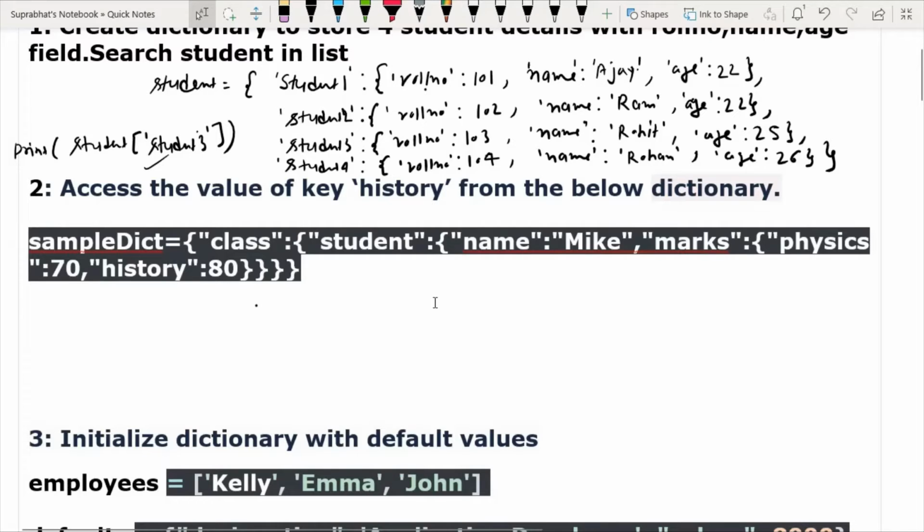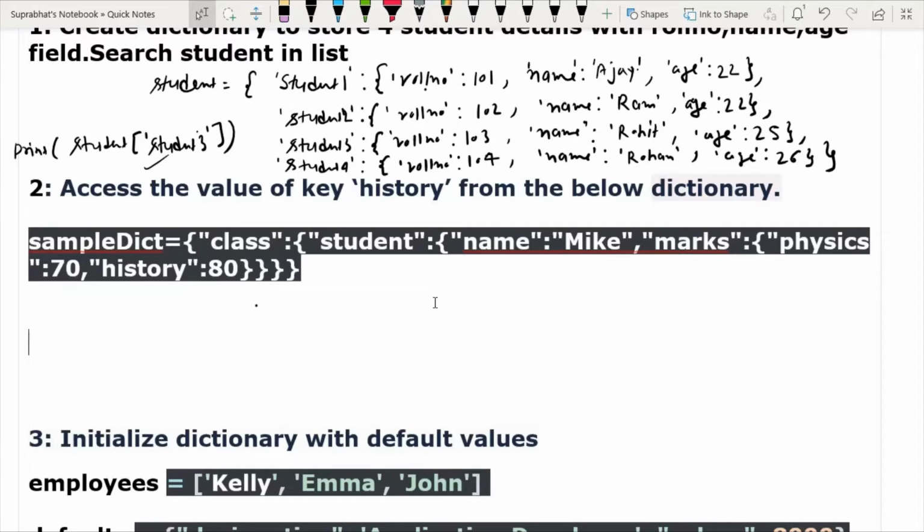Please give reply. Access the value of key history from the below dictionary. I will try, sir. Print sample dictionary within that curly bracket class. Very good. Again student, in square bracket, not curly bracket.